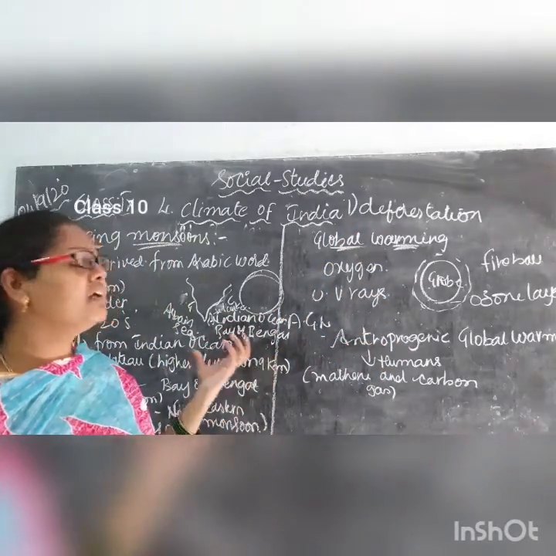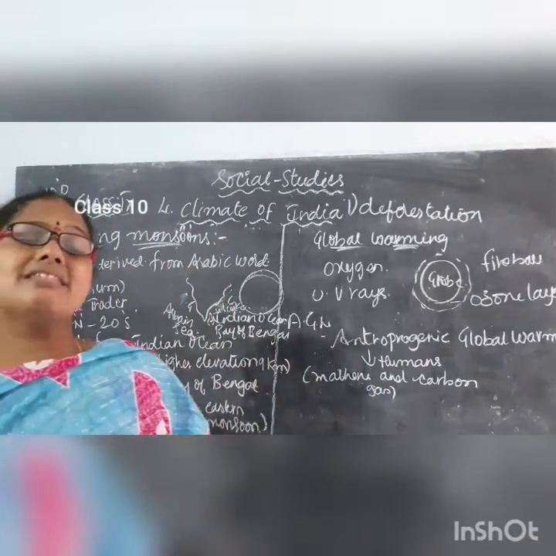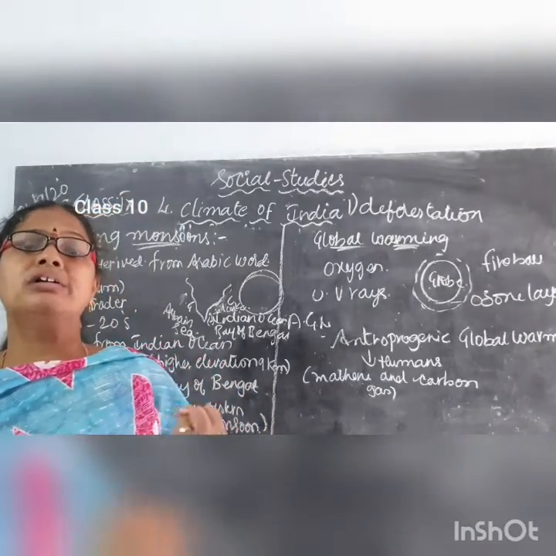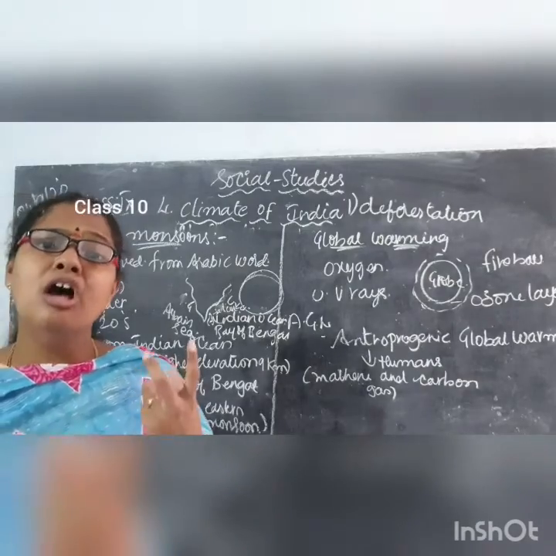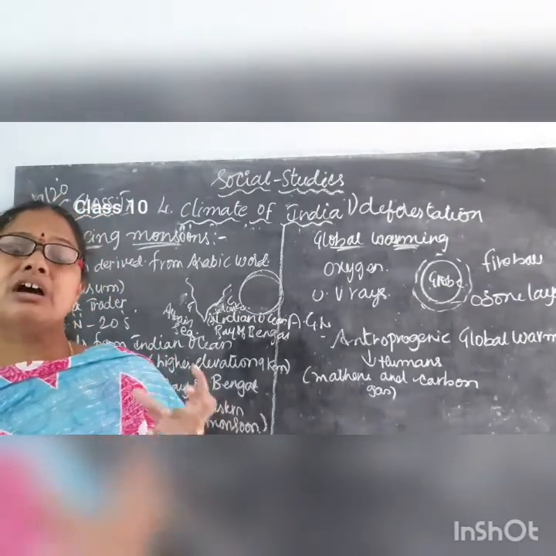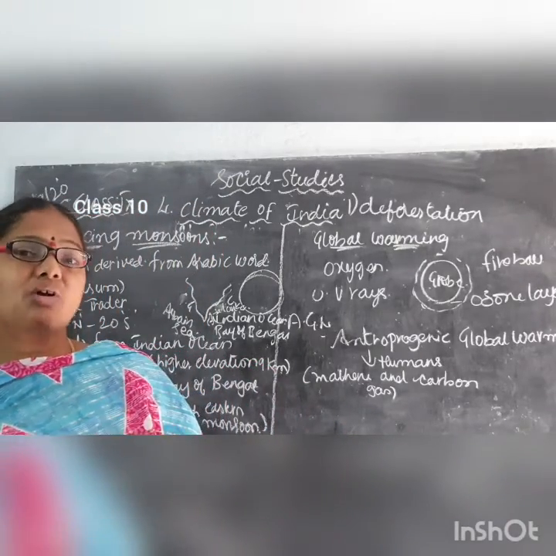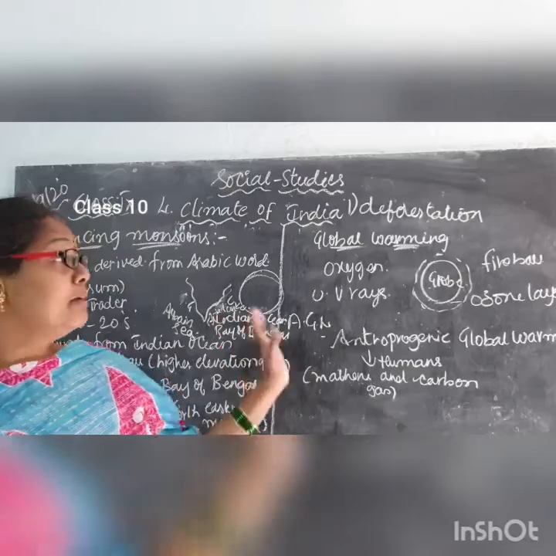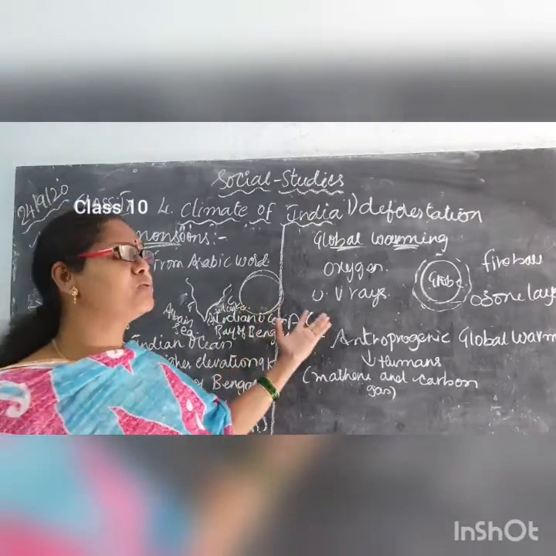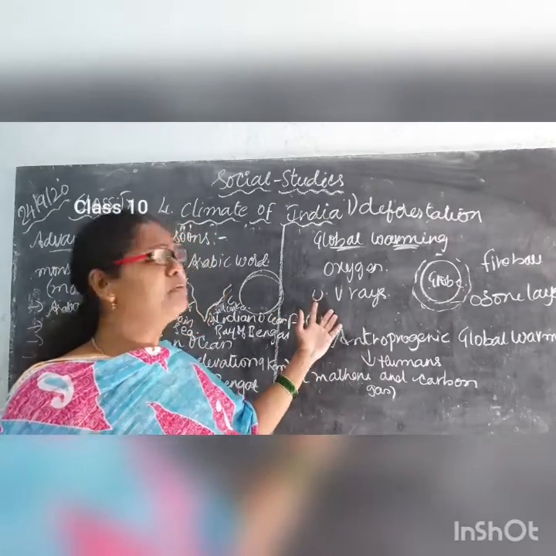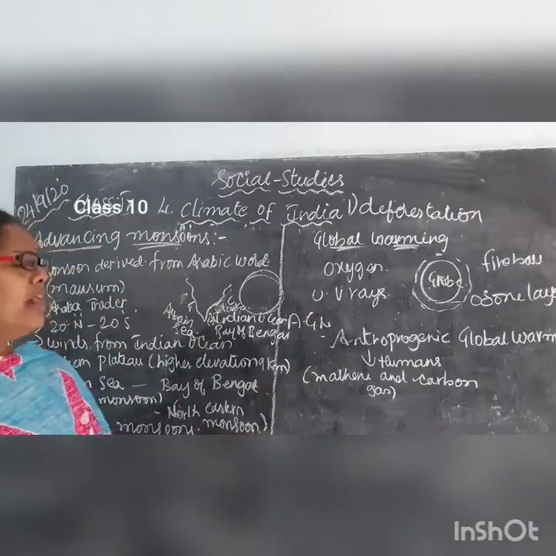Not only that, generally the factories and industries use chemicals and fertilizers, and that waste water they leave into rivers, lakes and oceans. What happens? That water becomes polluted, and the animals surviving under the water are affected by these chemicals. So this is also one of the things caused by human beings. There is a lot of pollution, for example dust pollution and smoke pollution. With all this pollution we are getting global warming.